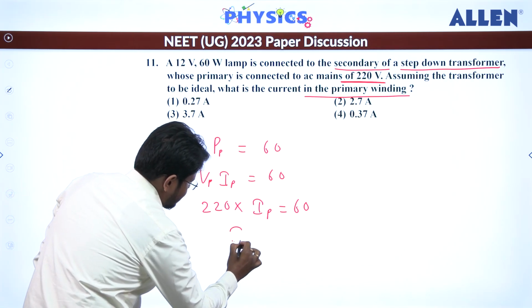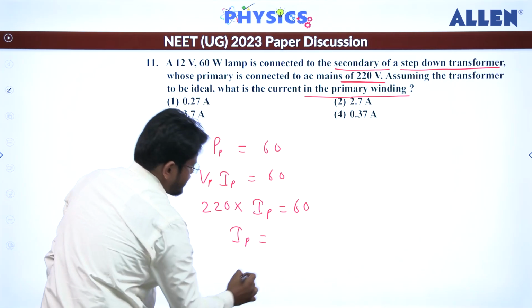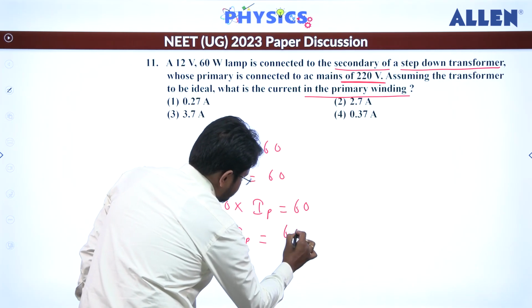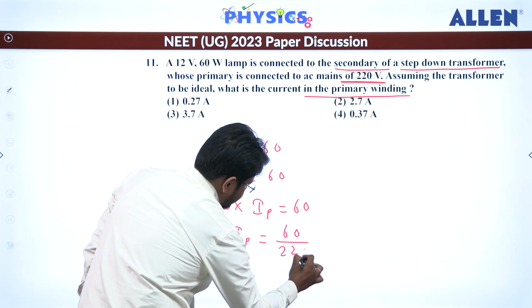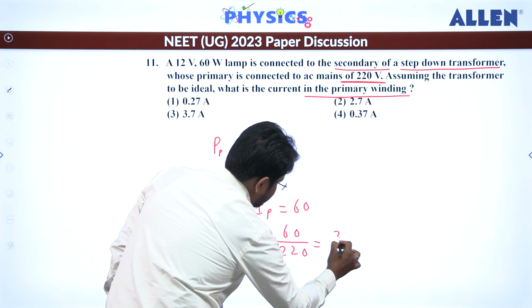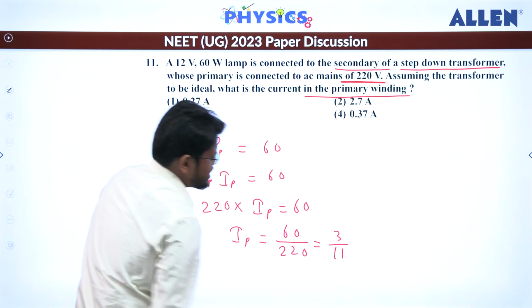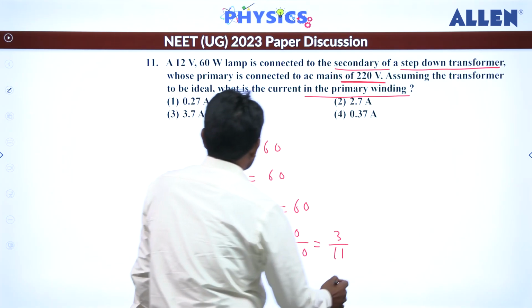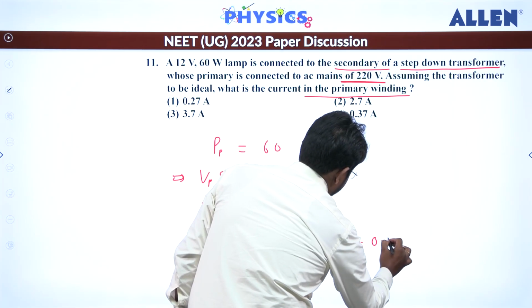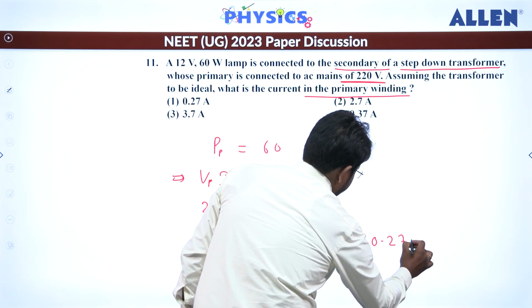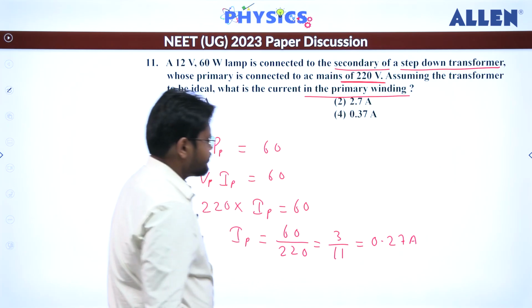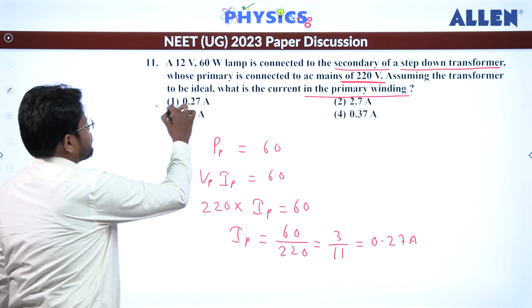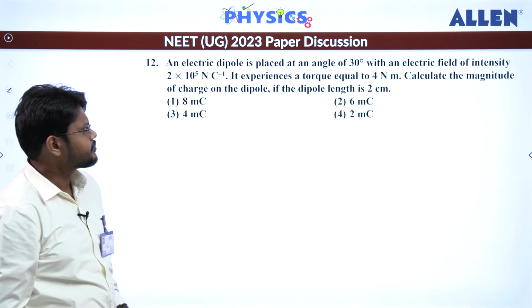So this will come out to be 60 by 220, that means this will be 3 by 11. So the answer will be lesser than 3 only, so this will be 0.27 ampere. Okay. So for this the first one is the correct answer.